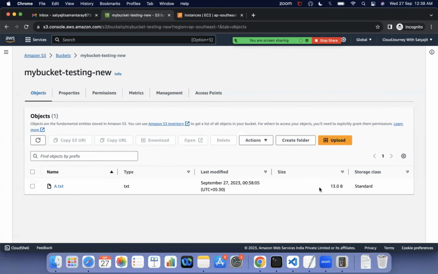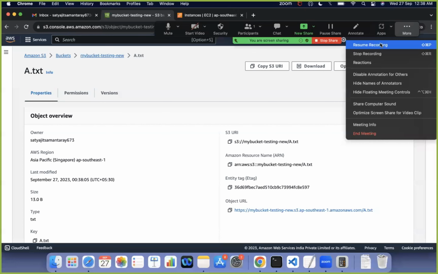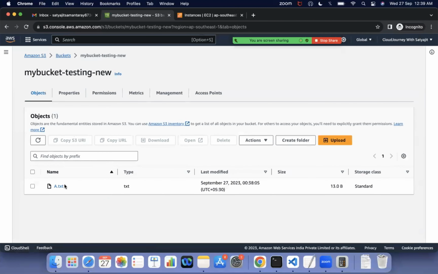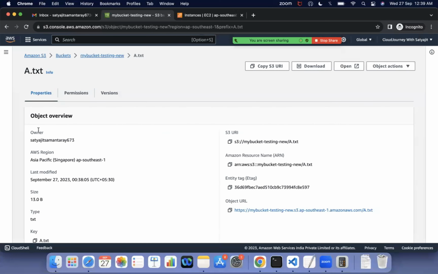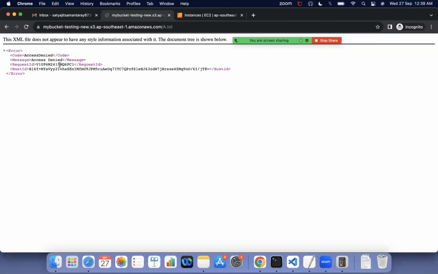When that object is created, you can see the size of the object. We'll discuss storage classes in more detail later. Now if you click on this a.txt and go inside the bucket and inside this object, it shows who the owner is, which is my account ID. So I am the owner, along with the region, when it was modified, and the object URL. If I click on this object URL, it will say access denied. Why? Because our bucket is not a public bucket. That's the reason it's showing access denied.